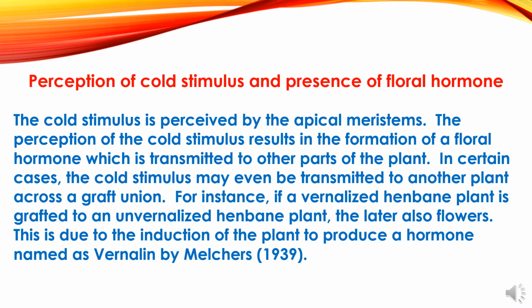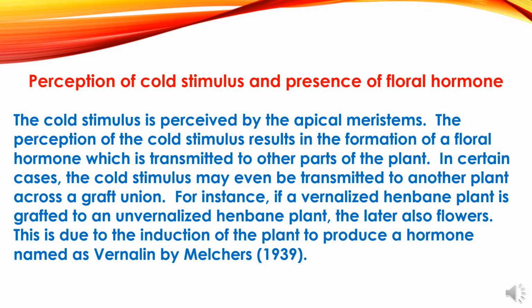Now to study about perception of cold stimulus and presence of floral hormone. The cold stimulus is perceived by the apical meristems. The perception of cold stimulus results in the formation of a floral hormone which is transmitted to other parts of the plant. In certain cases, the cold stimulus may even be transmitted to other plants across a graft union. For instance, if a vernalized henbane plant is grafted to an unvernalized henbane plant, the latter also flowers. This is due to the induction of the plants to produce a hormone named vernalin by Melchers, described in 1939.